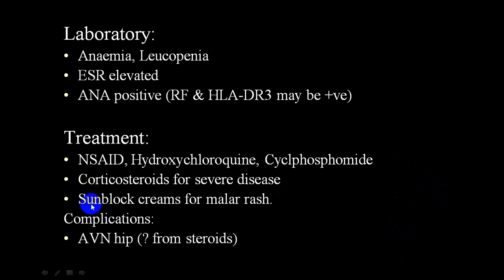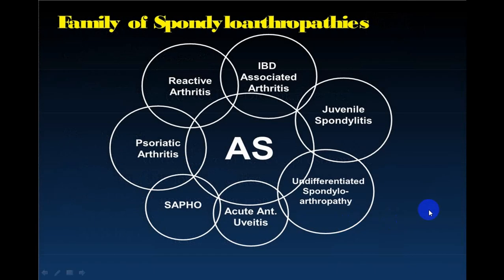For malar rash, sunblock creams are utilized. And once in a while, if a person is on a long course of steroids, particularly in lupus nephritis, you might get avascular necrosis of the hip joint, or the head of the femur. So try to keep that in mind. So this is the case of SLE in short.